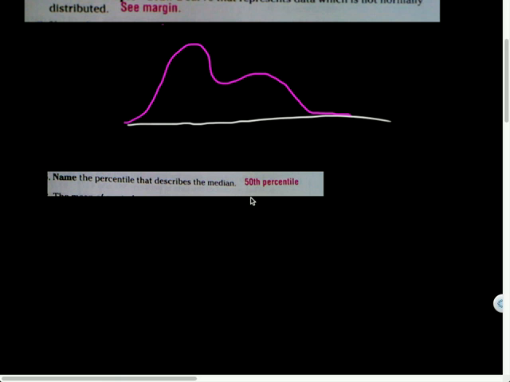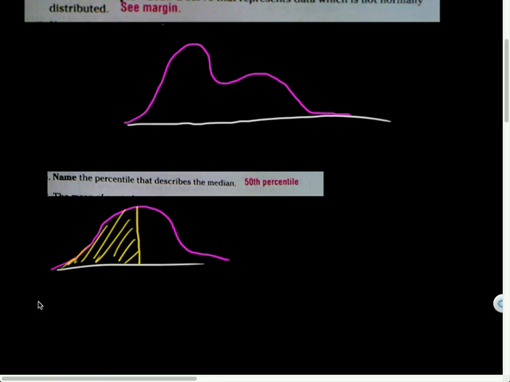So the 50th percentile would be the point on your curve that has 50% of the data less than it represented. All right, so the median, being the highest point, 50% of the data is less than it. So that is the 50th percentile. Or my son's head being in the 99th percentile means his head was bigger than 99% of everyone.